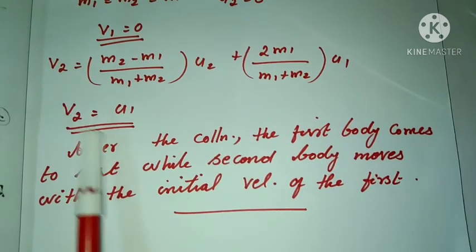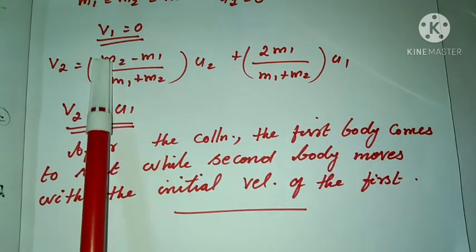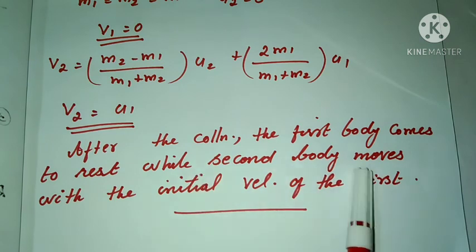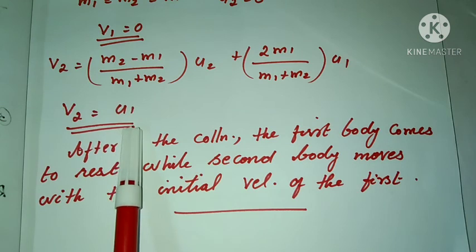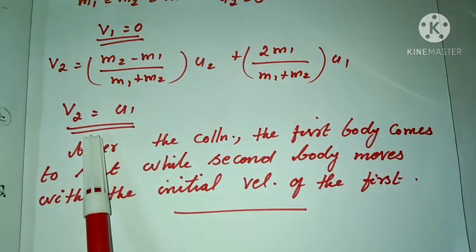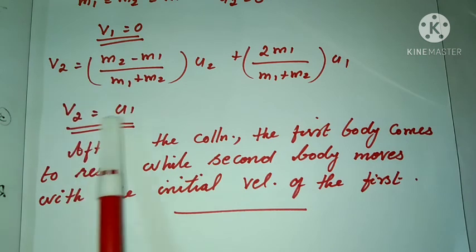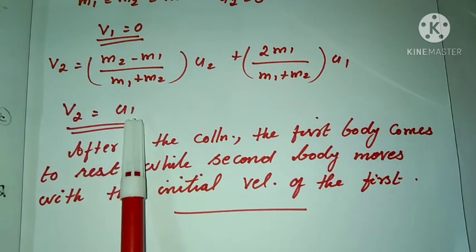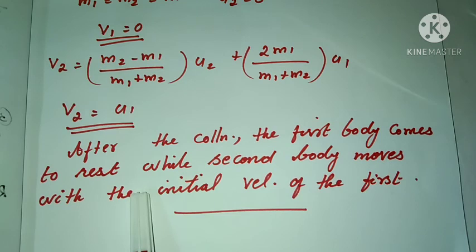After the collision, the first body comes to rest, that is V1 equal to 0, while the second body moves with the initial velocity of the first. V2 is the velocity of the second body, and it is equal to U1, the initial velocity of the first one. Clear? So these are some special cases in the elastic collision in one dimension.